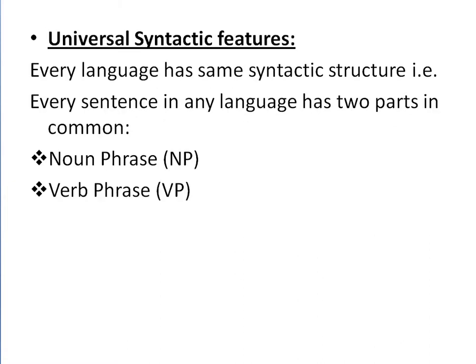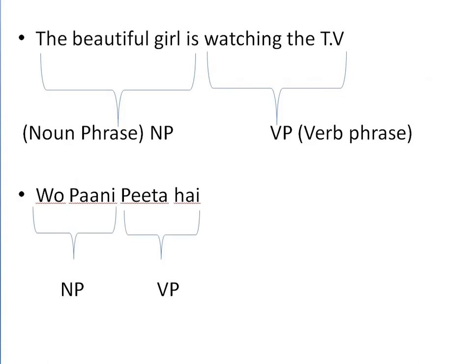So what are basically the universal syntactic features? That every language has the same syntactic structure. That is, every sentence in any language has two parts in common, a noun phrase and a verb phrase. How? Just look at the example.